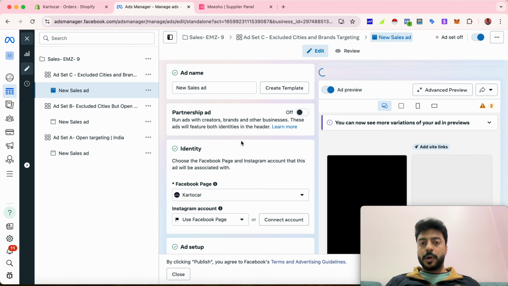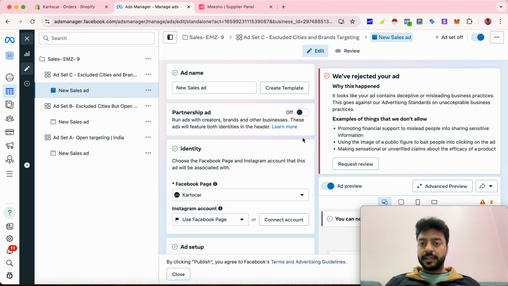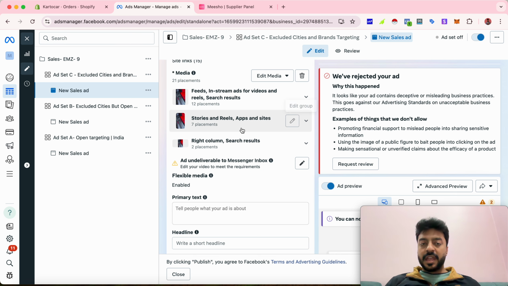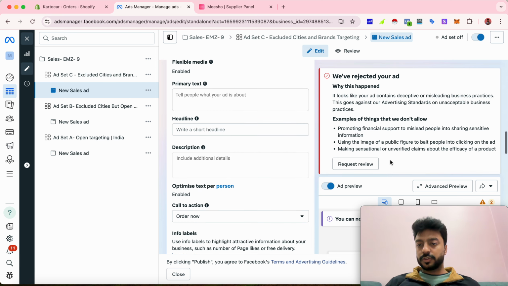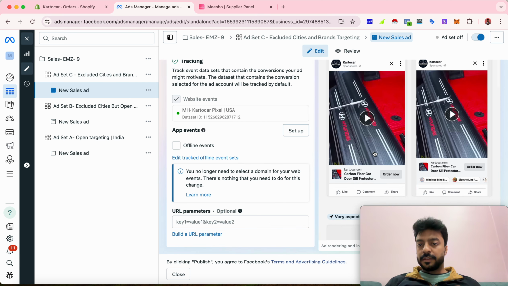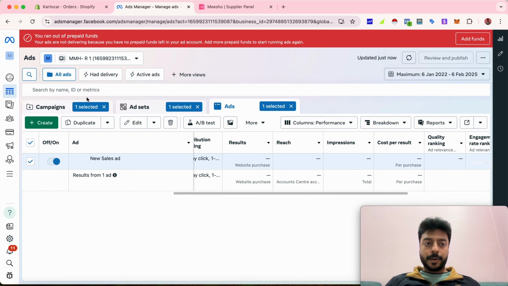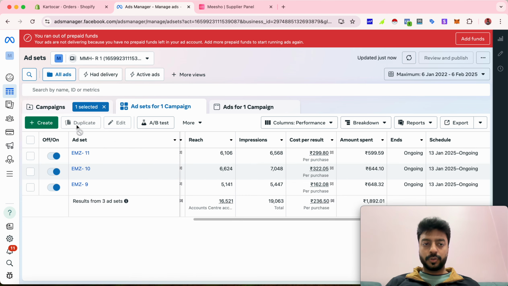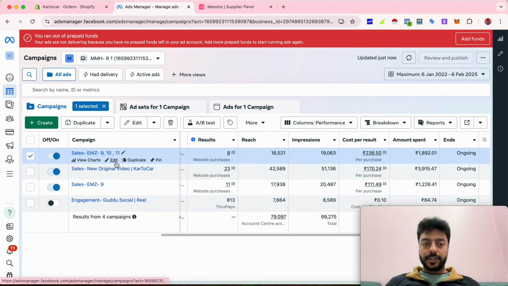And then if I talk about my ad or my creative, you can see that I have used different creatives in my ad. And if I just show you, all of these three ad sets have the same creative, which is the EMZ9. So if I just scroll down, you will be able to see this video that I have used to sell my product. But if I talk about the first campaign, over here you see that I have used somewhere around three different creatives.